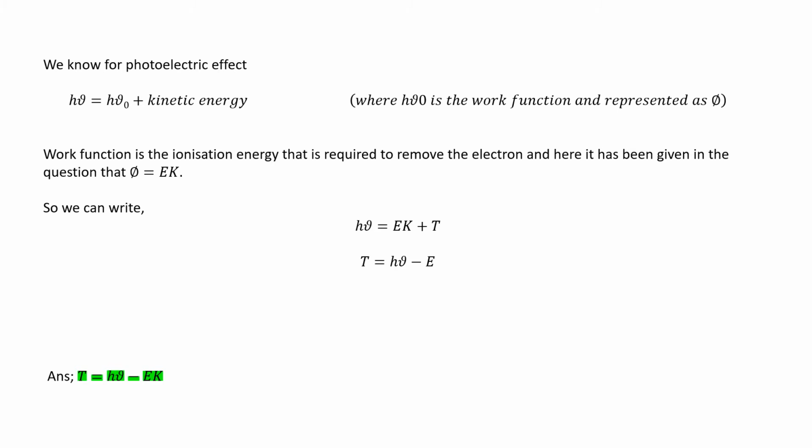And we know that for photoelectric effect h nu is equal to h nu naught plus kinetic energy, where h nu naught is the work function and represented as phi. We know that work function is the ionization energy that is required to remove the electron, and here it has been given in the question that phi is equal to Ek. So we can write it as h nu is equal to Ek plus T, and so our T will be h nu minus Ek. So the answer will be T is equal to h nu minus Ek.